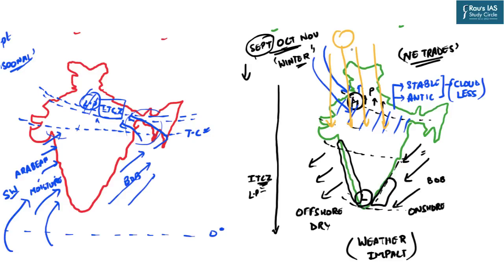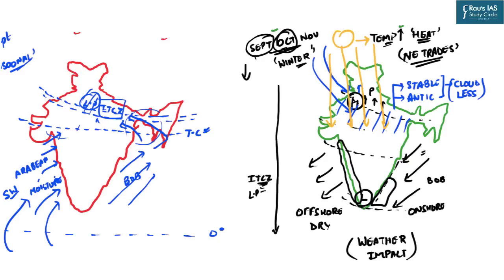But because the solar rays are coming without any obstruction, temporarily what does it do? It increases the temperature. So for a short period in the month of October, there is an increase in temperature, there is an increase in heat.